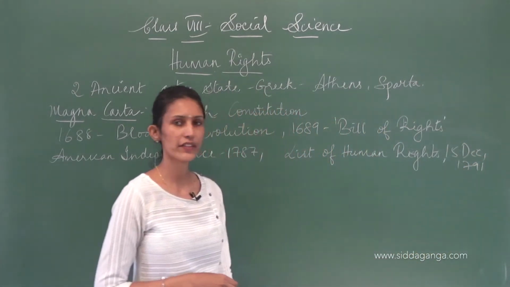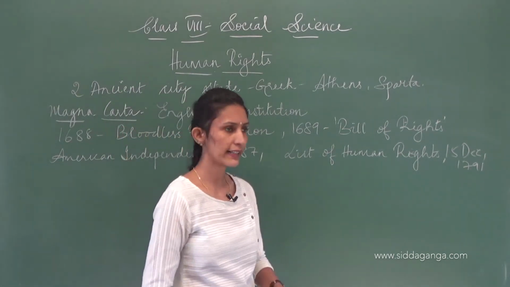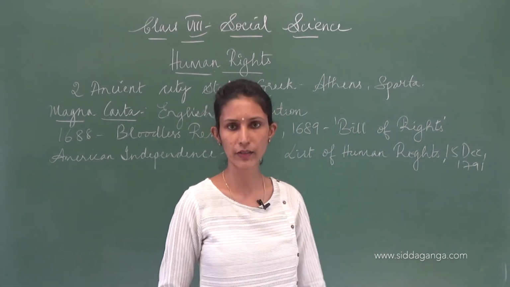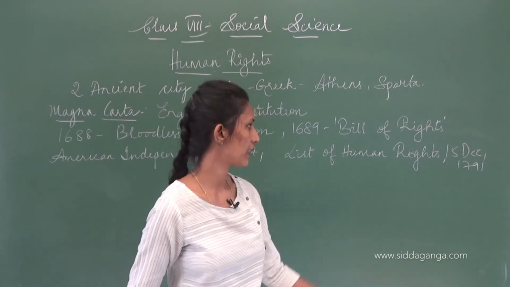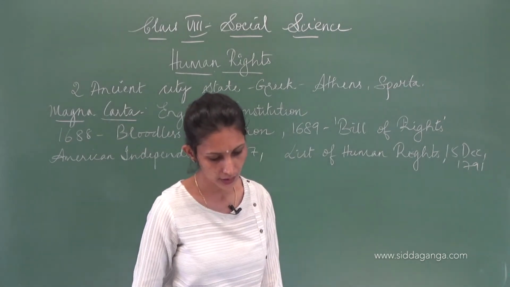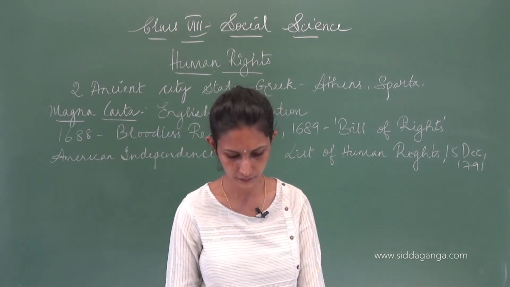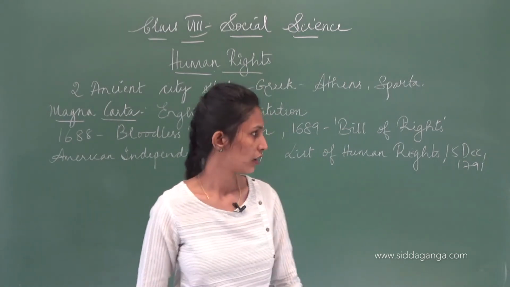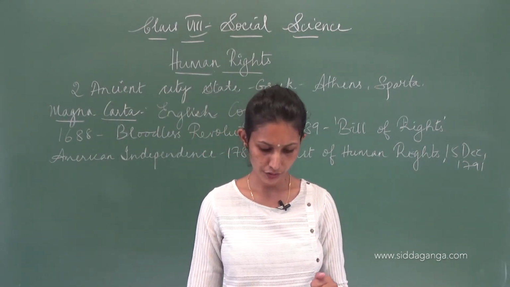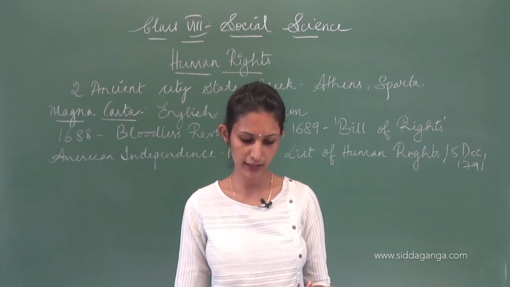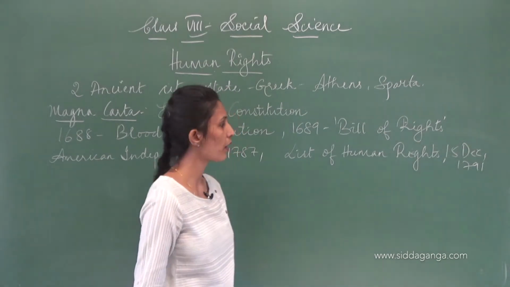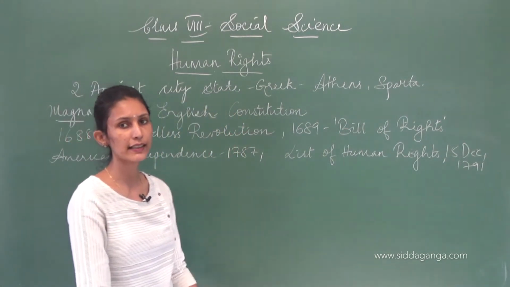Okay, on the 15th of December 1791, a list of human rights was declared after American independence in 1787. It was declared in 1791, and this list of human rights was included in the American Constitution. Now, the Human Rights Declaration in France, also in the year 1789, was an important aspect in history.